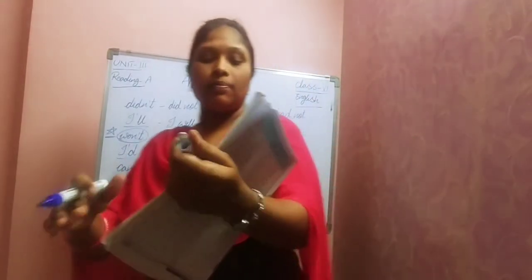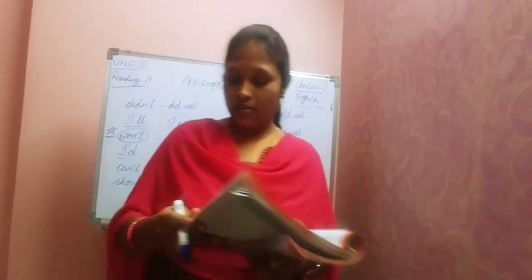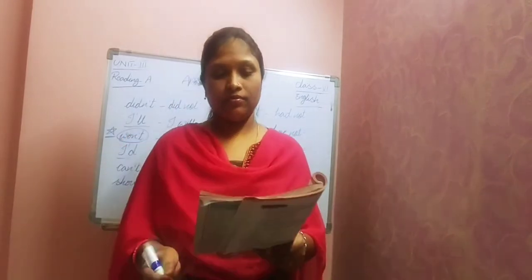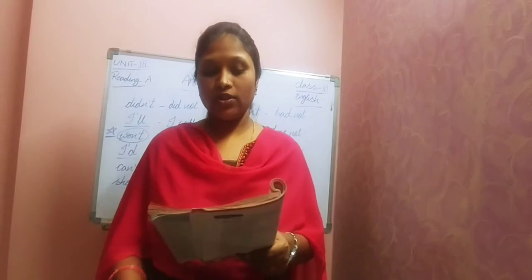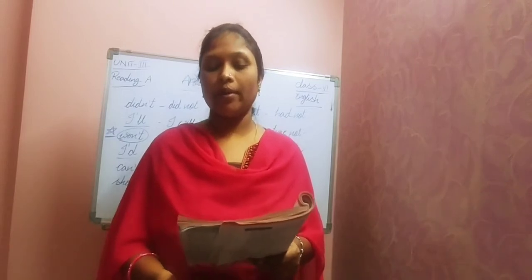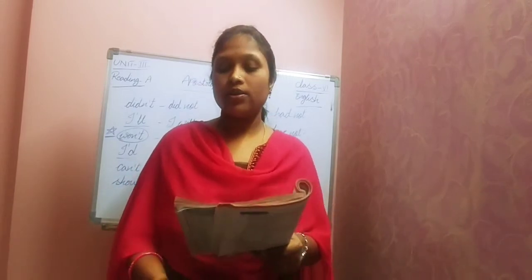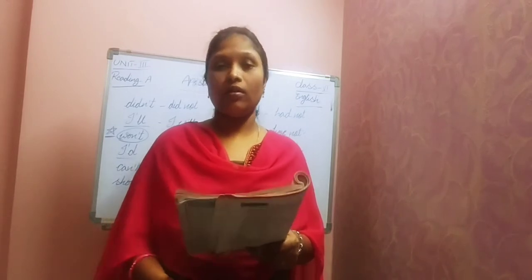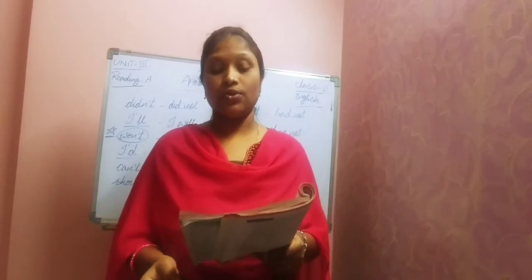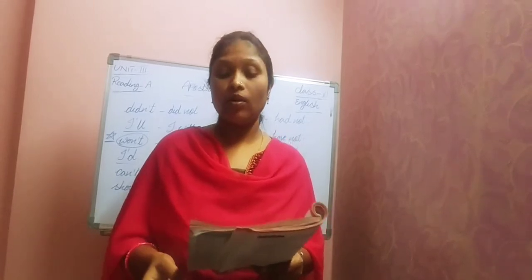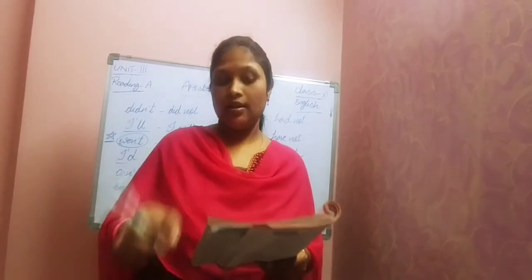Let's see the paragraph given in the textbook, page number 37. Observe that paragraph once. The apostrophe is used here to talk about something that belongs to somebody or something.